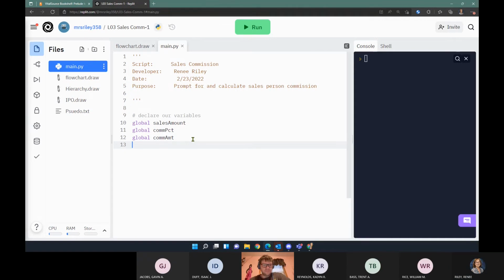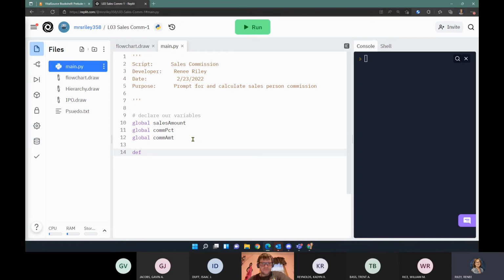Now in our pseudocode, the first module that we have is our main module, and it calls all of our other modules. Well, in Python, we have to have our modules declared or coded before we can call them. So we're going to have to turn things around a little bit and define our modules first before our main. So in Python, when we want to define a module, we use that DEF statement.